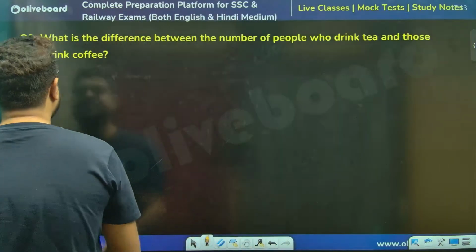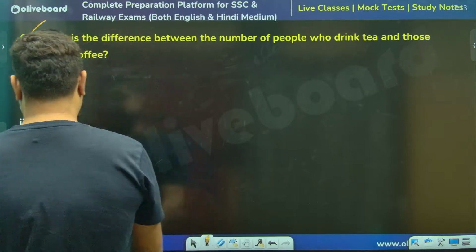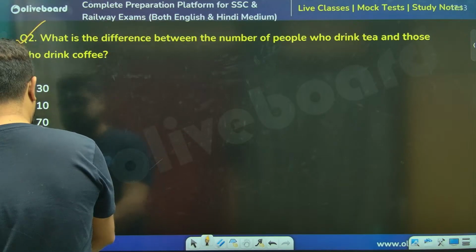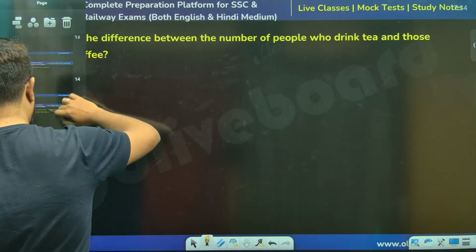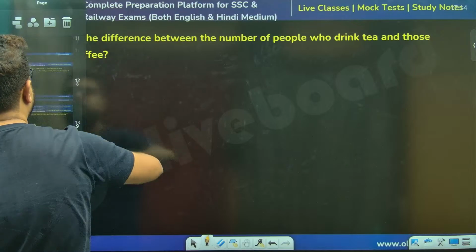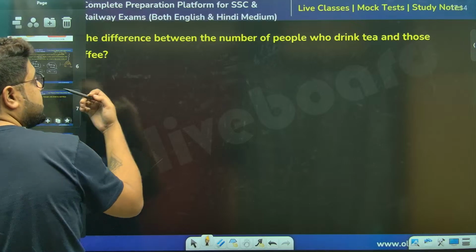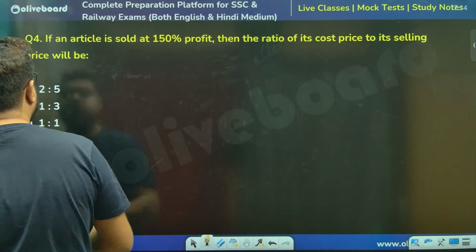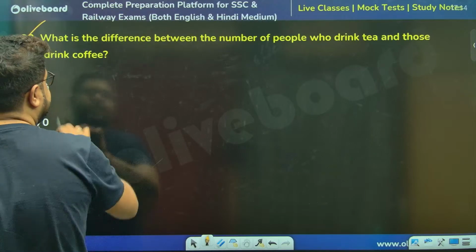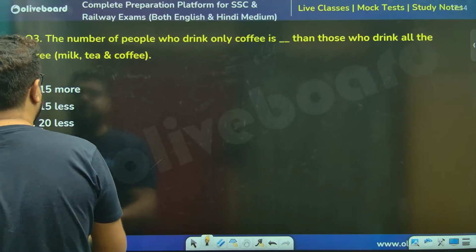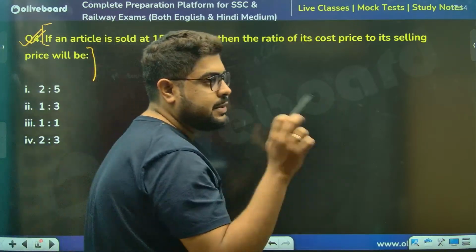Okay, moving on to the next question. One second, wait. Questions 2 and 3 we cannot do because my typist did not give the Venn diagram. Let's do the fourth one. The last two questions were actually a set, a Venn diagram set, but the Venn diagram was not given. I'll find the question and give it to you.